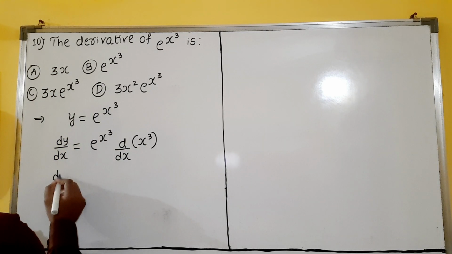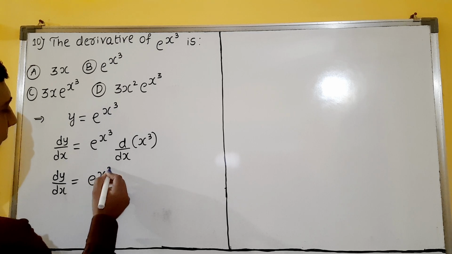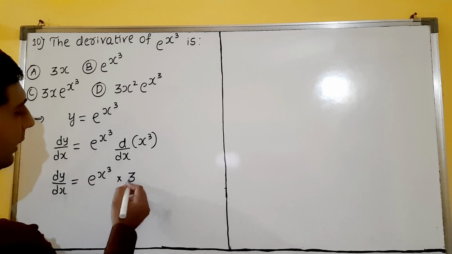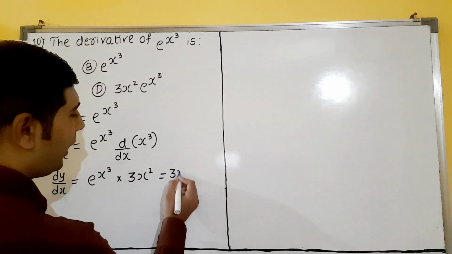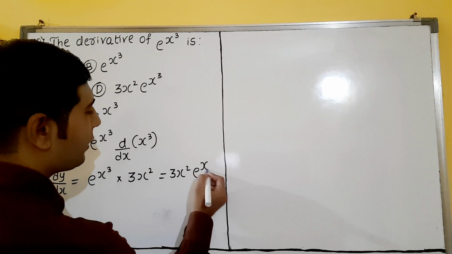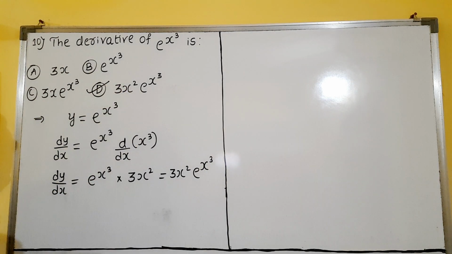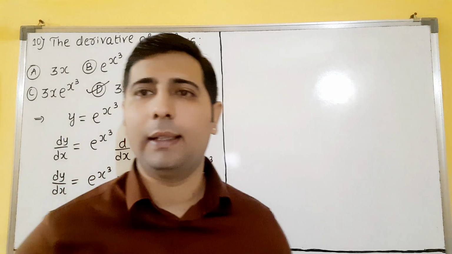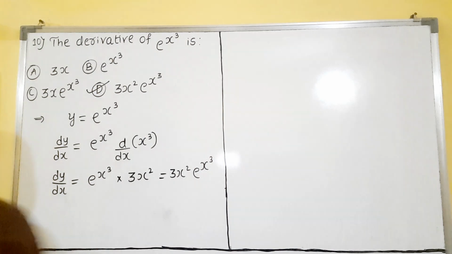What is the derivative of x cube, dear students? Everyone knows this very well. X cube derivative is what? 3x square, dear students. 3x square into this is what? 3x square e raised to x cube. 3x square I have taken front. So which option will match? That is matching with again D. D for Delhi is our answer. I hope you understood. So please copy this. We'll see the next question.